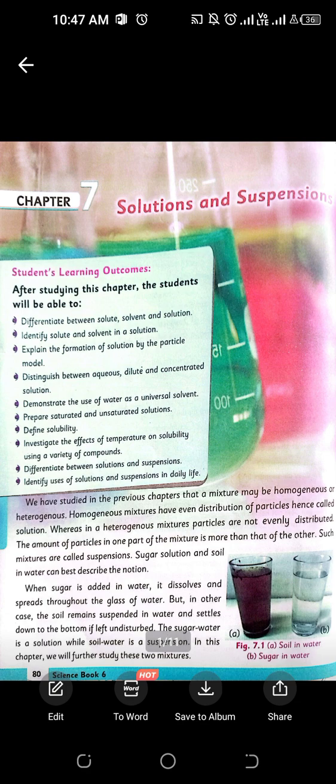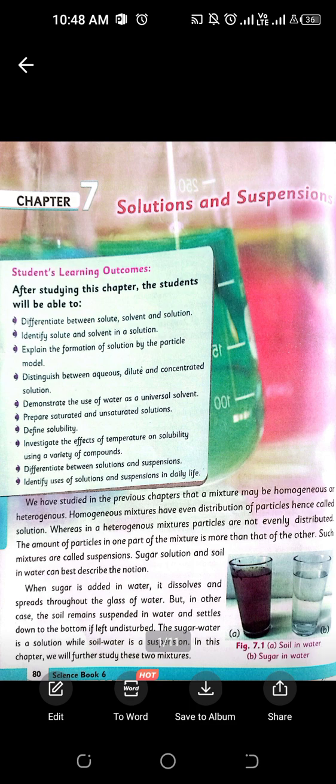First of all, chapter solution and suspension means we will be learning about the term solution as well as term suspension and all the correlated terms related to these two basic terminologies, right? So, first of all, I wanted to make it clear that there are two types of solutions. One is homogeneous solution, and second is heterogeneous solution, right?